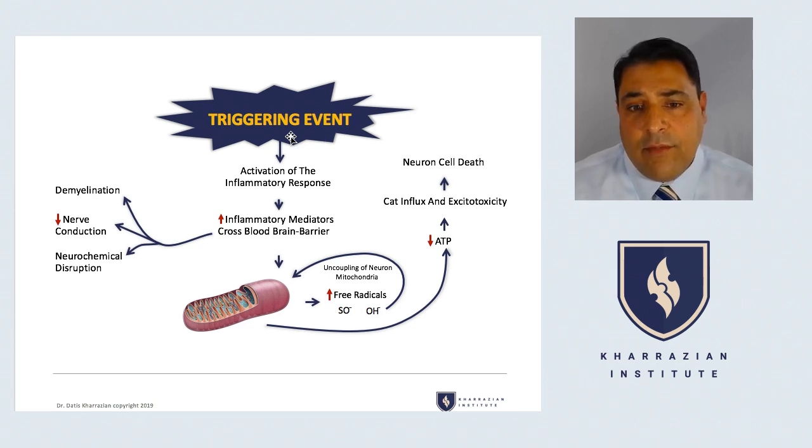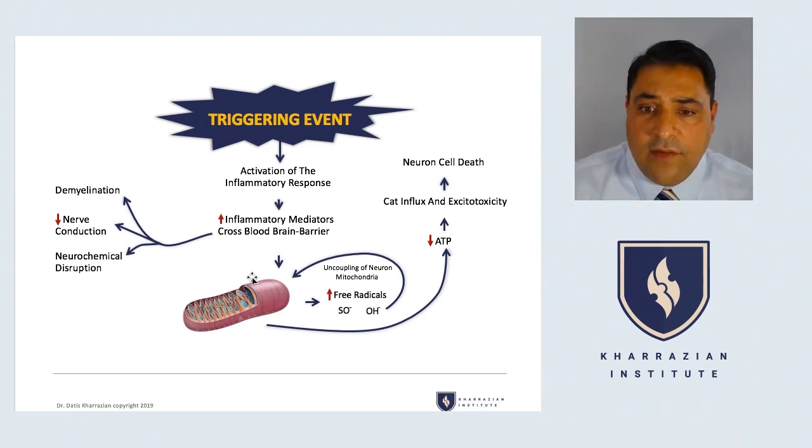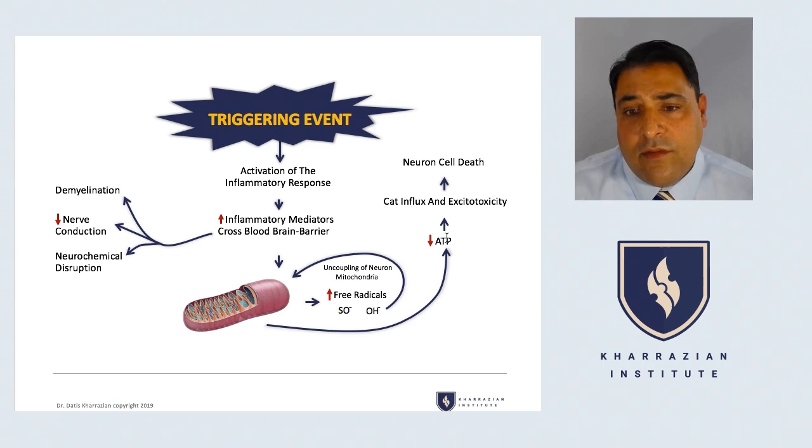Once you get an inflammatory response in the brain from these glial cells being activated, and I'm not even saying primed, just activated, those inflammatory responses uncouple the mitochondria, so you get more free radicals, and you get neurons that have reduced conduction, but most importantly, neurons that have less ATP.